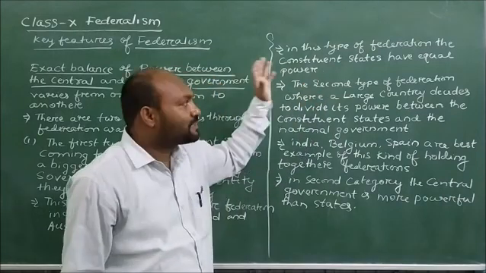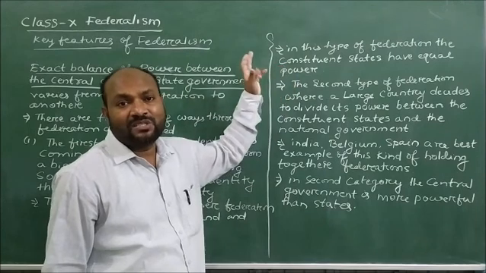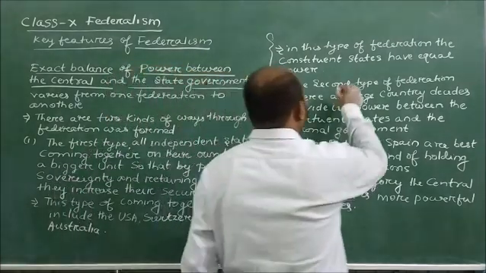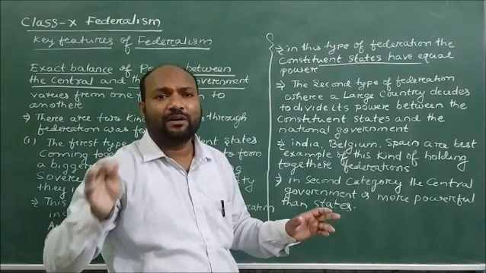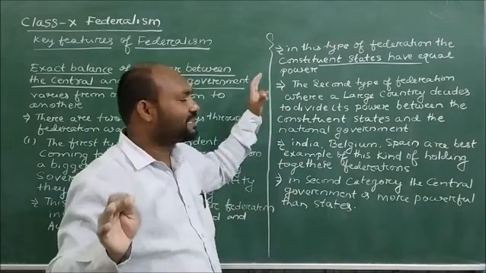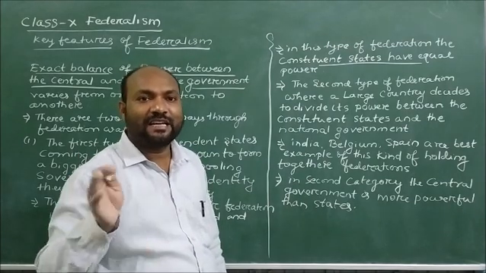So in this first type of federation, the constituent states have equal power. So dear children, though they are coming together, all the independent states have equal power. No one is having less power here.